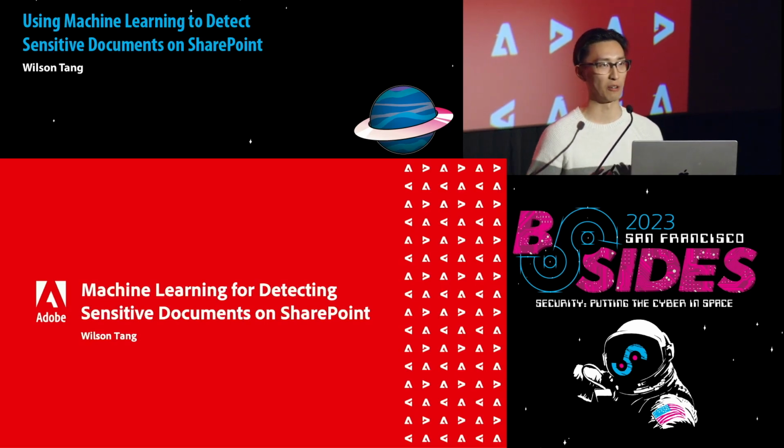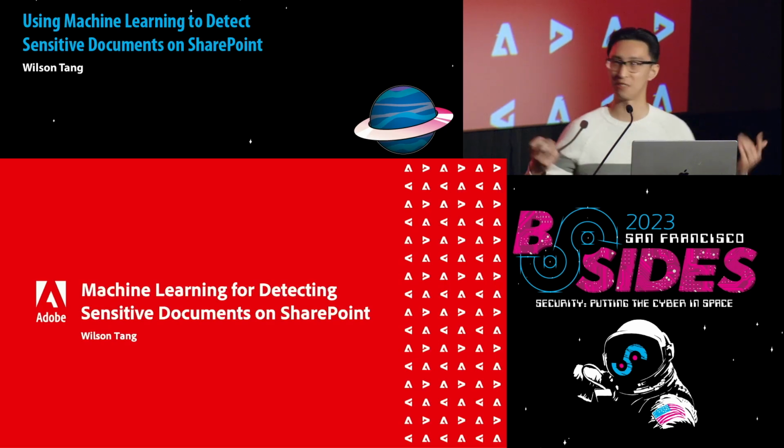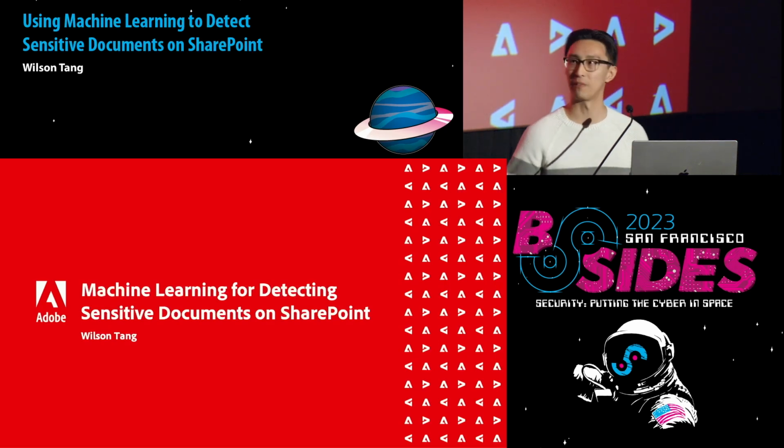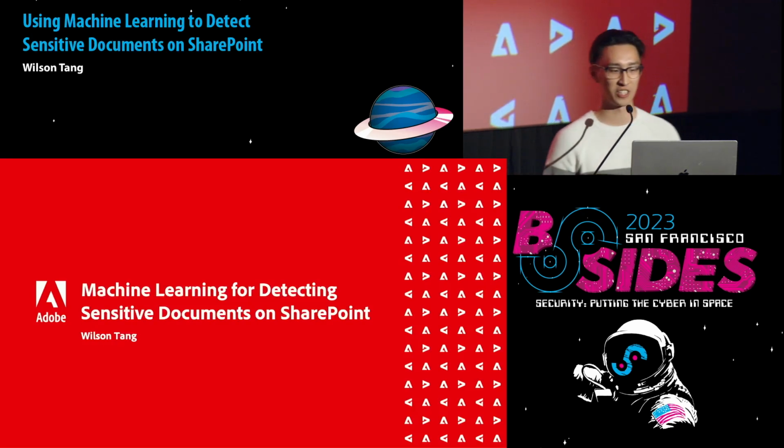So first, what I want you to do is close your eyes for a second. Are you with me? Now I want you to just imagine all of your personal information and secrets are all safe and secure. Now open your eyes. Could you imagine it? No, me neither. Unfortunately, we just don't really live in this world right now. That's why I'm here to talk to you about machine learning for detecting sensitive documents on SharePoint.